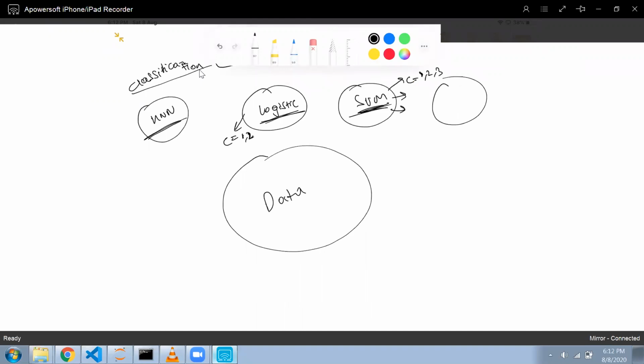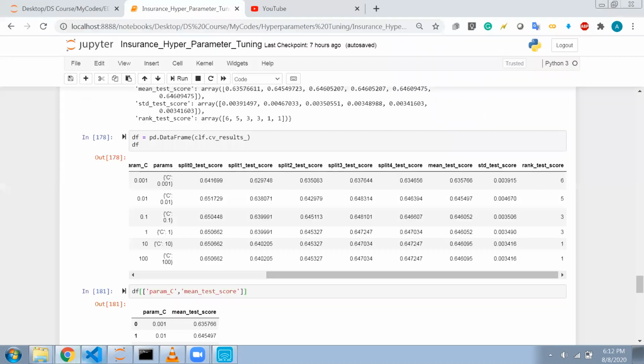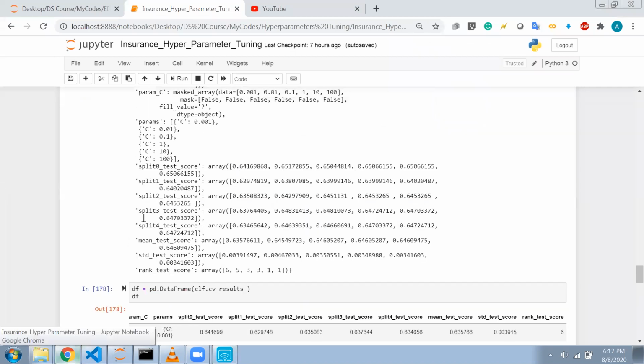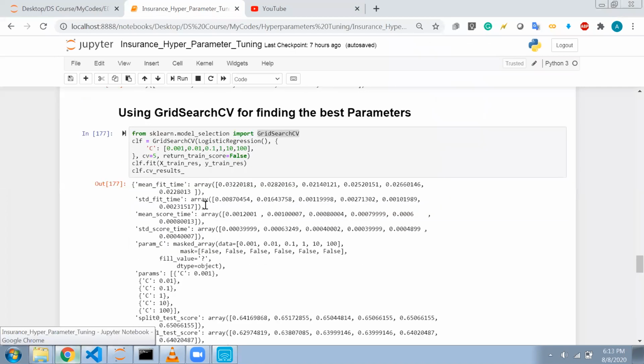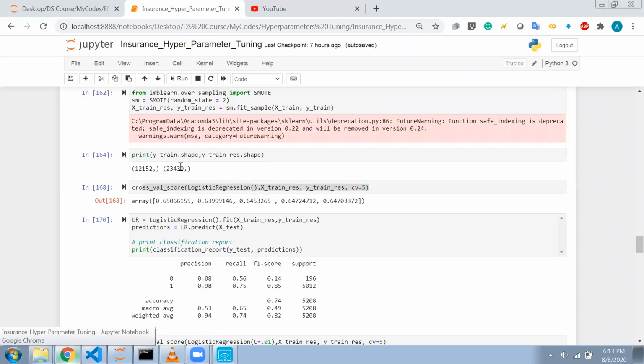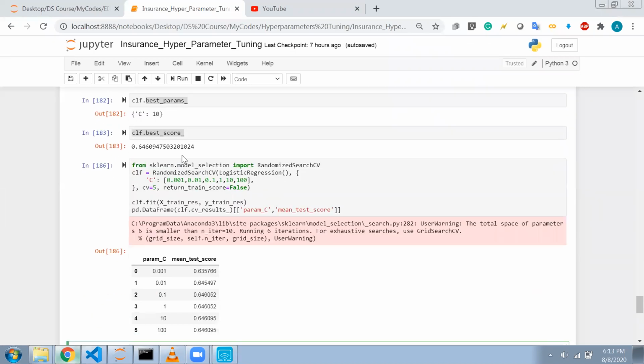Now I want to find the best machine learning model with the best parameters, so that the accuracy is highest. Because here, for logistic regression, what was the highest accuracy that I was getting? See, 0.646094, this was the highest accuracy that I was getting.